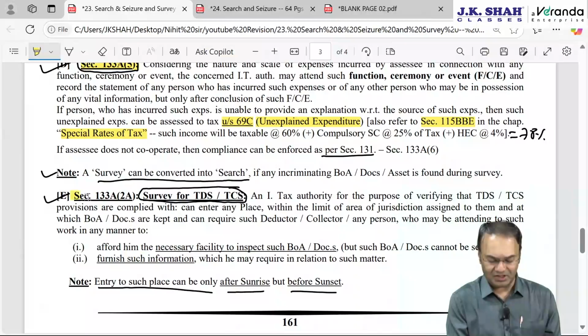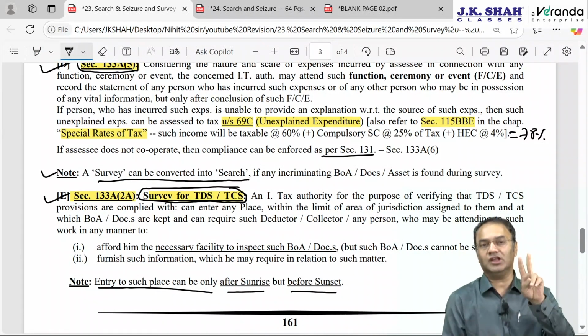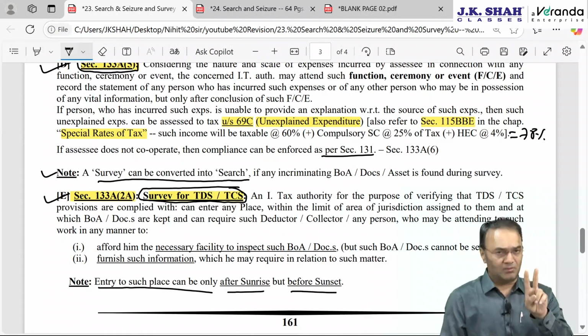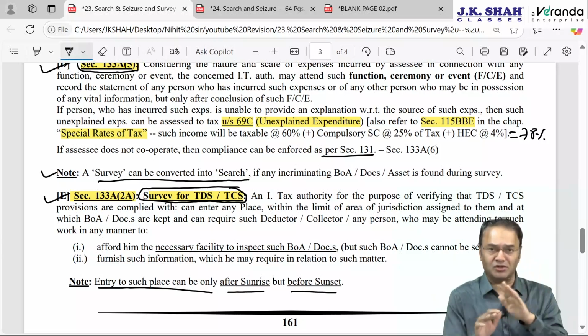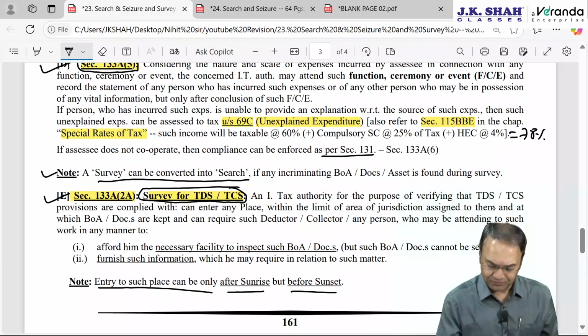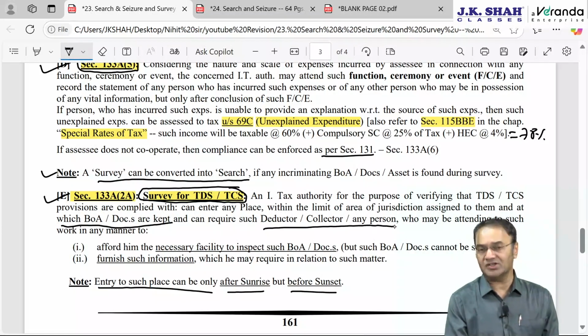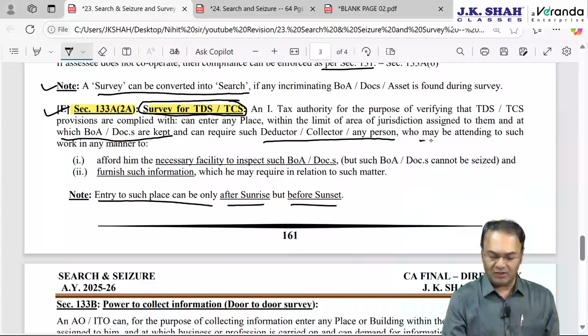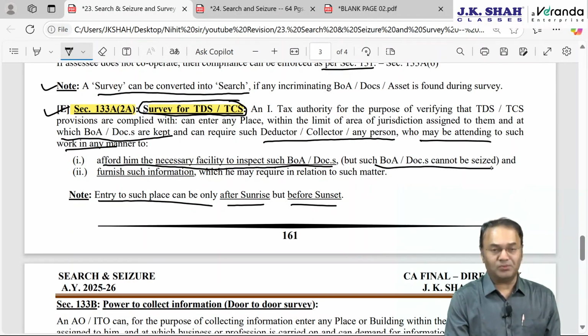But 133A subsection 2A, TDS TCS survey: here entry will be to that place which is within the area of jurisdiction of the officer. Of course, he has to have approval of higher authority, plus at which business or profession is carried on, that condition is not there. It should be a place where books of accounts and documents are kept. And then he can require the deductor of TDS or collector of TCS or any other person who may be attending, that is the accountant of the assessee, to provide them with necessary inspection facility to inspect books of accounts and documents. Books of accounts and documents cannot be seized.